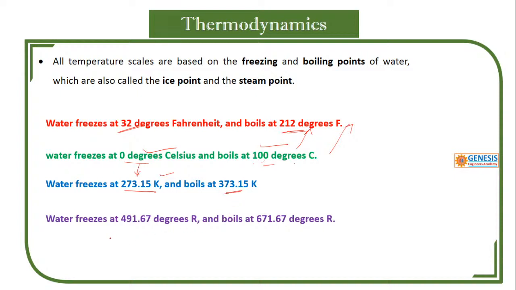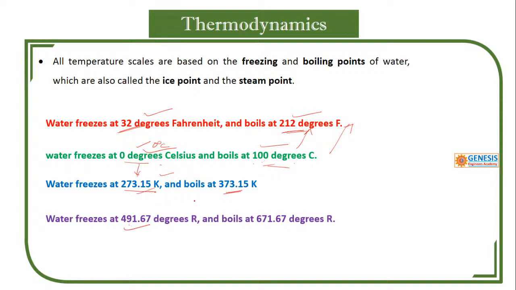Like that, there is another scale called Rankine. That is the difference here. Rankine is also a scale. Have you understood? So this is called the freezing point, and this is called the boiling point in Fahrenheit. This, 0 degrees Celsius, is called the ice point or freezing point. This is called the steam point or boiling point.